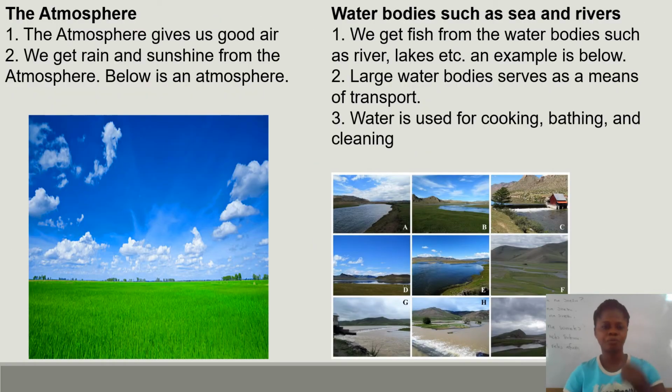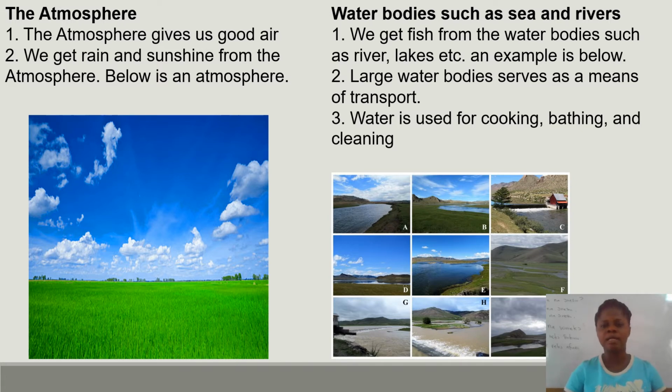The second one is the atmosphere. The atmosphere is also part of the environment. The atmosphere gives us good air. We also get rain and sunshine from the atmosphere.